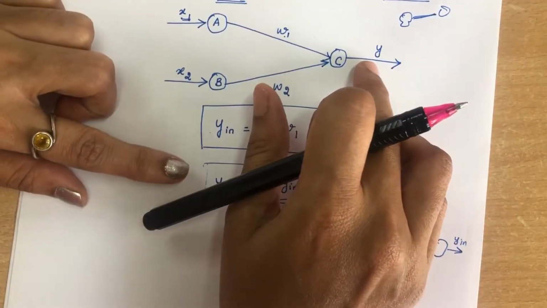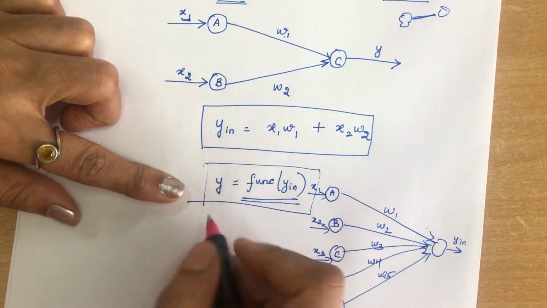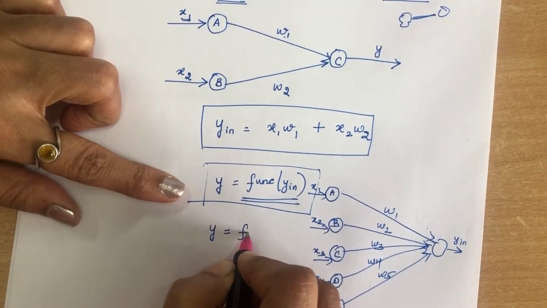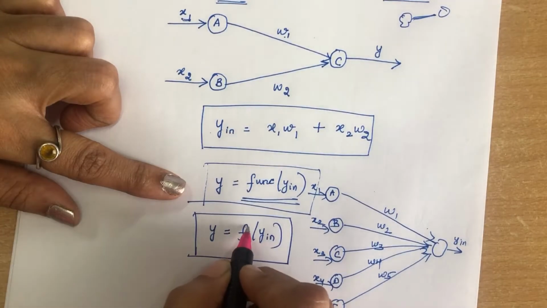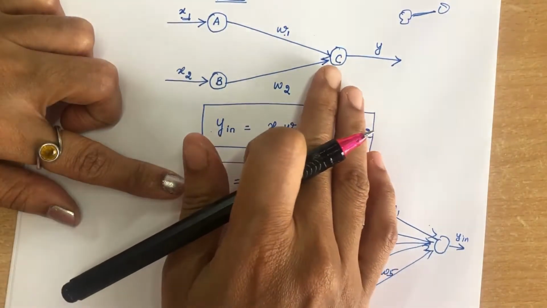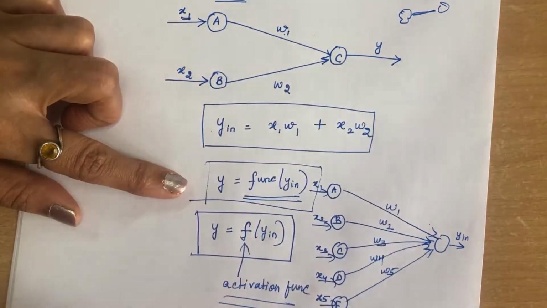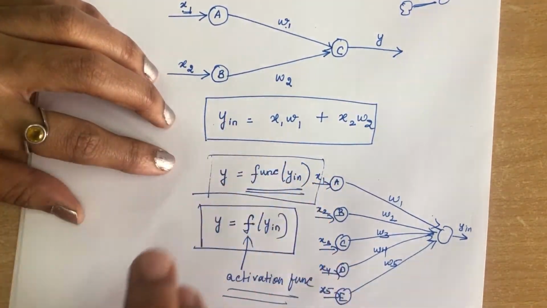But now you have to calculate the actual output, so you have to apply some function, that is, Y equals F of Y input. I will tell you later how to apply this activation function. Only then will you get the actual output for the output node C. This is all about the basic architecture of a neural network.